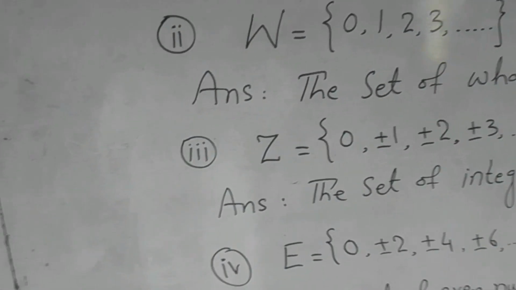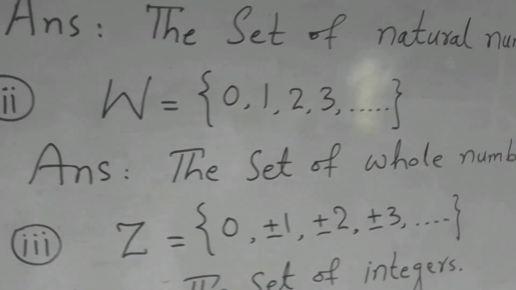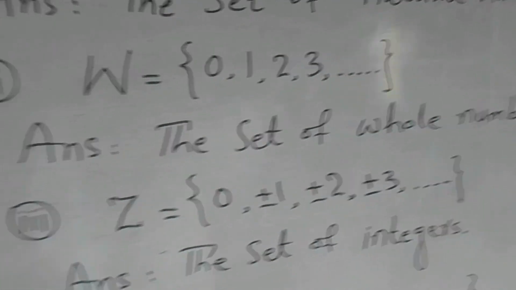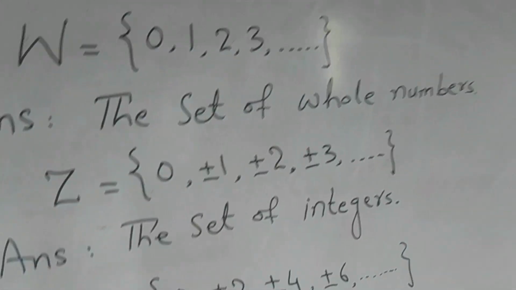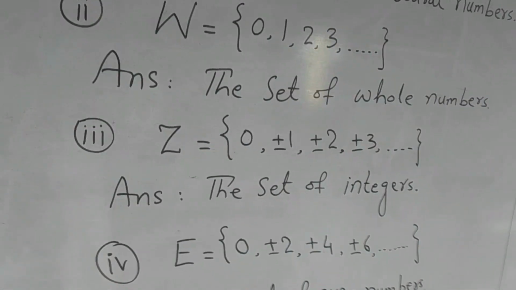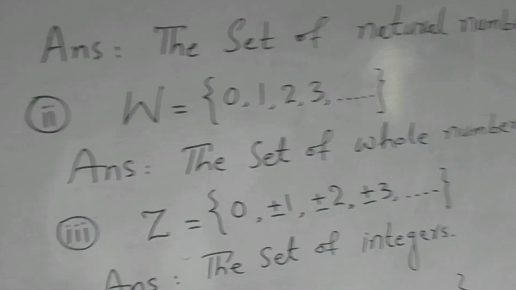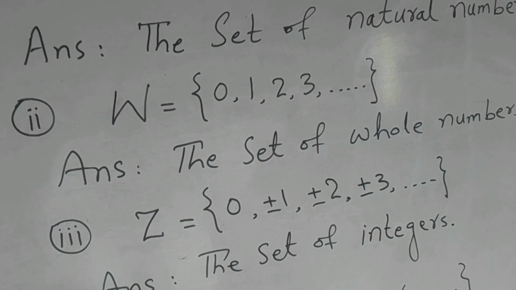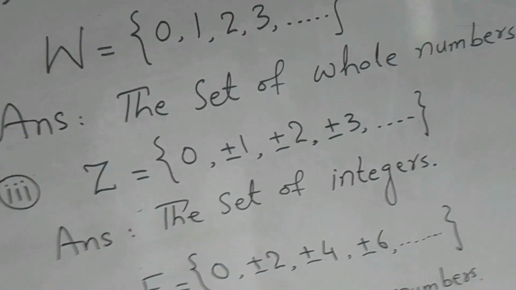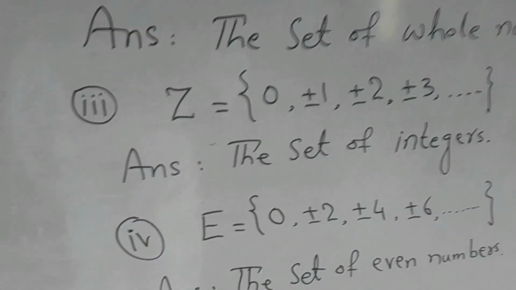Number three, the set symbol Z = {0, ±1, ±2, ±3, ...}. This is called the set of integers. The set of integers contains 0 and 1, 2, 3, and so on, both positive and negative numbers. So this is called the set of integers.